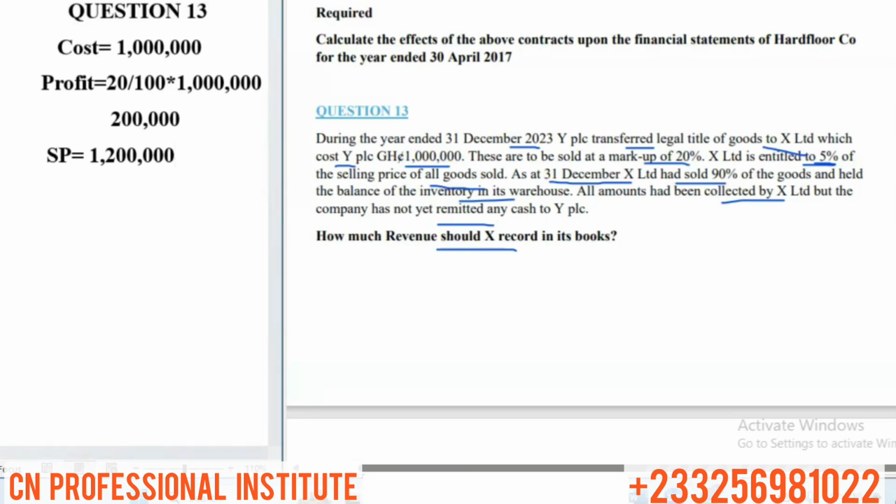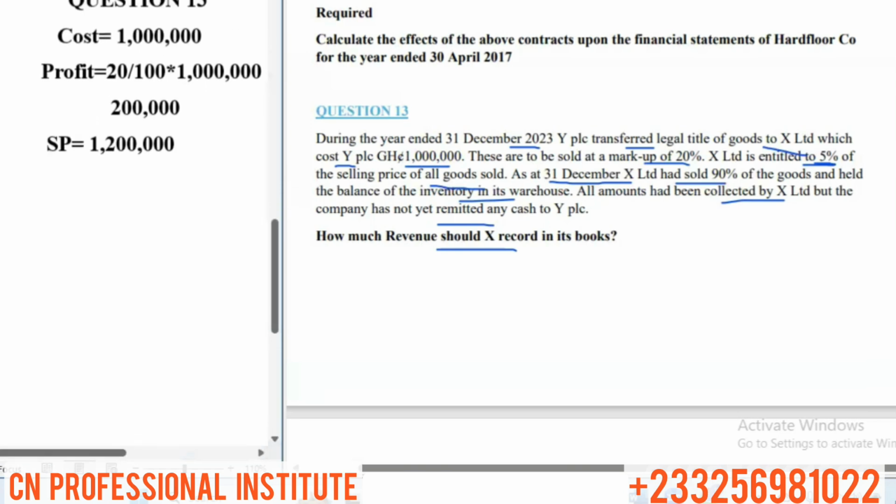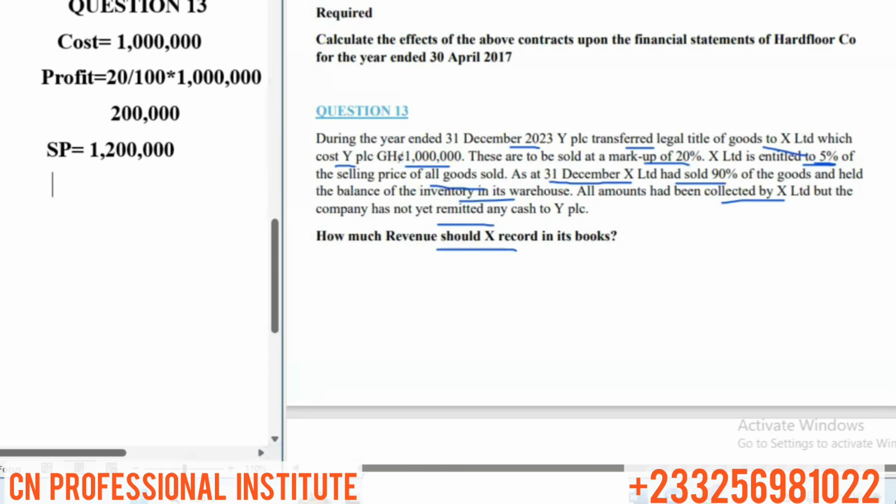X, we're told that, out of this 1,200,000, X is entitled to 5% of the selling price. And we're also told that as at 31st December, X sold only 90%. So from this total 1,200,000, X did not sell all. X sold only 90%.